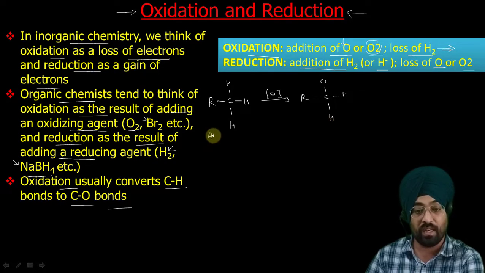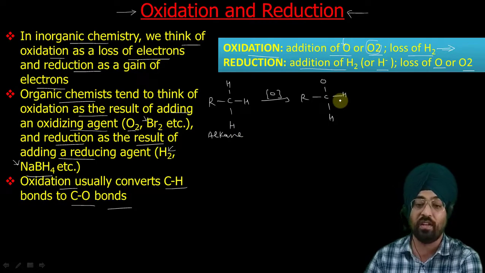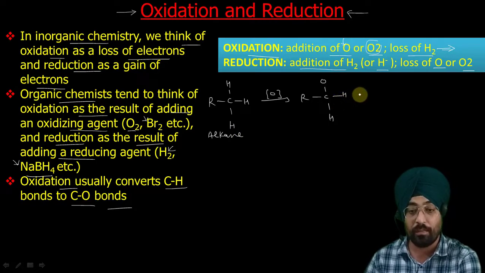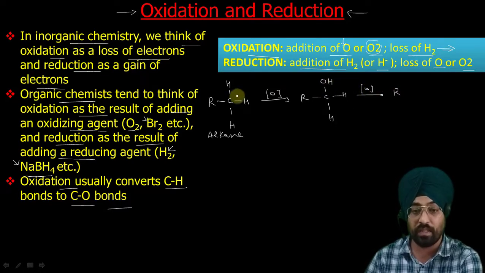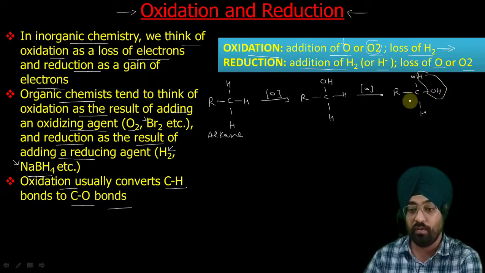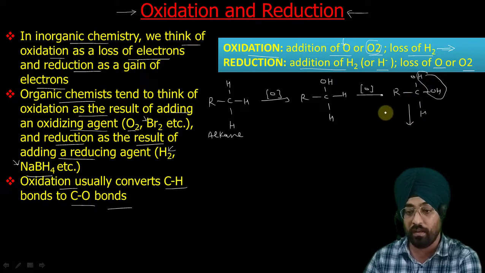So this is alkane plus oxygen, and we say oxidation has occurred. If we further add oxygen, we get RC(OH)2H. These are unstable, so water is removed, and we get aldehydes.